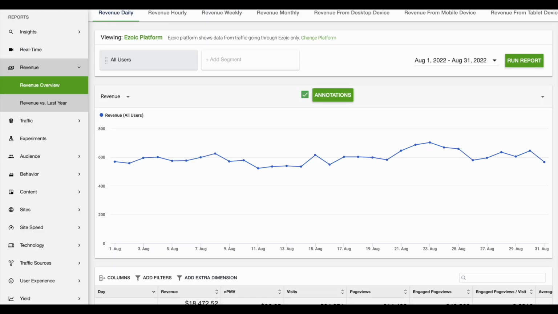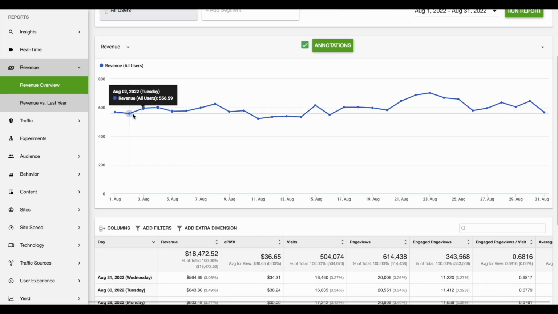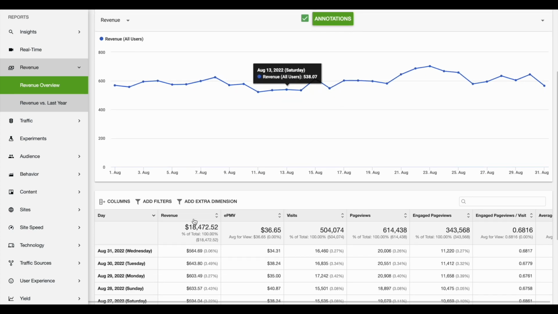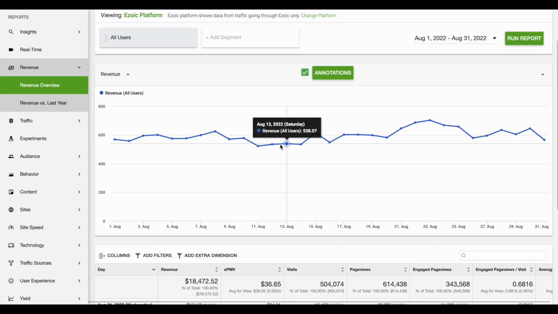All right, getting straight into the Ezoic Big Data Analytics, which is basically their version of Google Analytics, but includes all the financial data. Looking at the month for August, this is our revenue for the month. We can see how it goes up and down, etc. We can see this is our net result for the month, our EPMV, total page views, and then broken down day by day our revenues for the day. So this is what the month looked like.